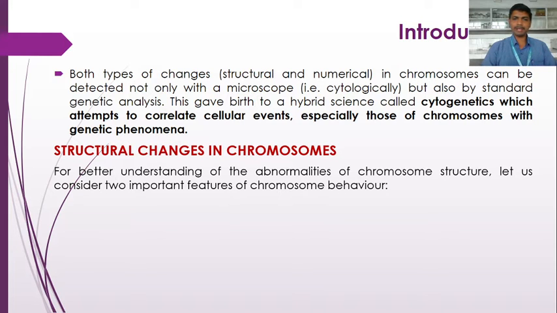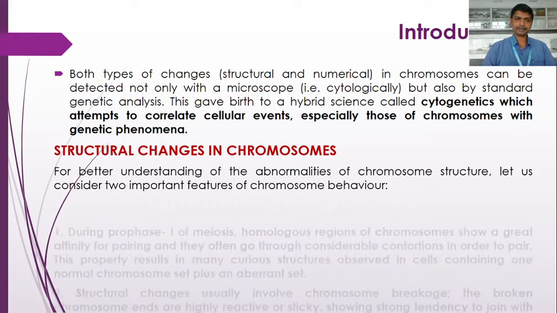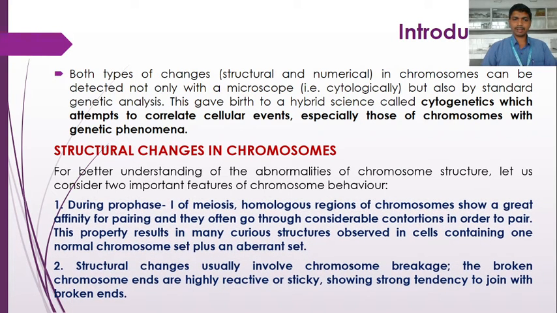So what is the normal behavior of the chromosome? First we will study this. During prophase of meiosis, homologous regions of chromosomes show a great affinity for pairing. So pairing or synapsis takes place during prophase I of meiosis. What happens during this? The homologous region means the same regions, the region having the same length, the region possessing the same number of genes, the same type of genes.